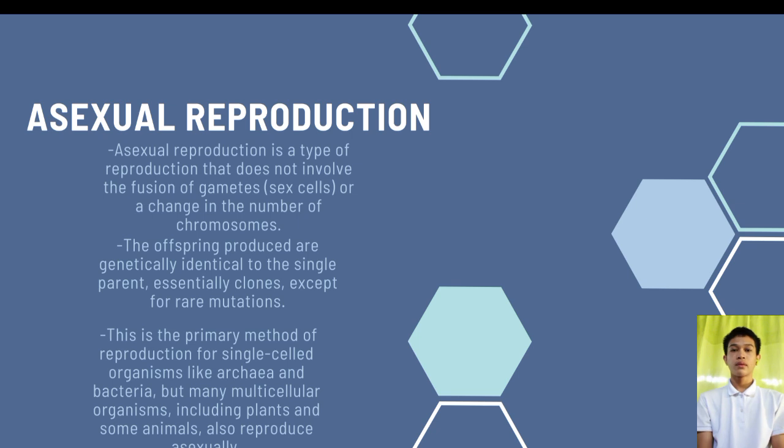And also we talk about asexual reproduction. Asexual reproduction is a type of reproduction that does not involve sex cells or a change in the number of chromosomes. The offspring produced are genetically identical to the single parent, essentially clones except for rare mutation. This is a primary method of reproduction for single-cell organisms like archaea and bacteria, but many multicellular organisms including plants and some animals also reproduce asexually.